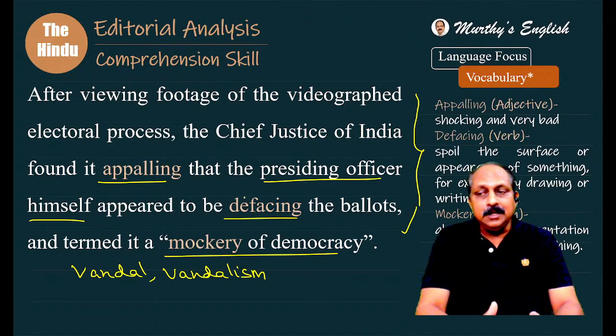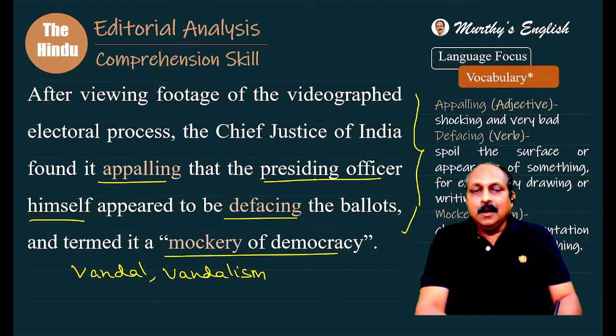It does not result in problems like rigging. But unfortunately, in this context, the presiding officer himself, the word himself is a pronoun.